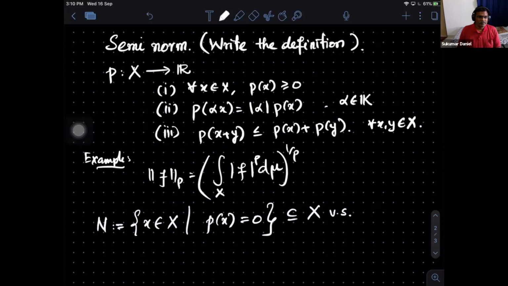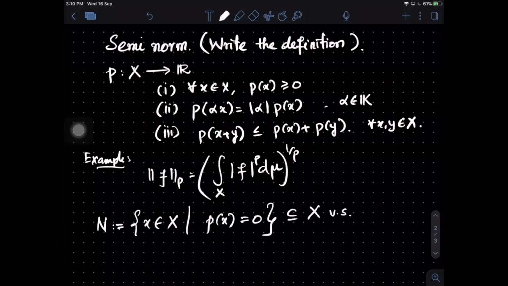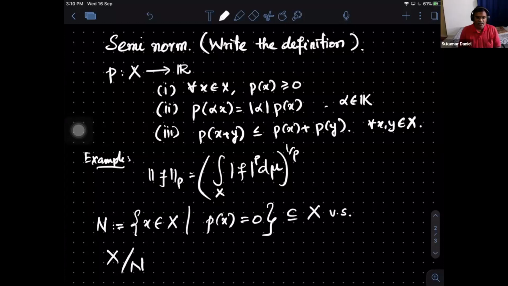Chetan? Sir, X upon N. No. What is the minimum thing? X upon N, you're saying. What is that? The quotient? Yes. So, if you're familiar, quotient. But can I always take a quotient with any set? Not in general, sir. Not necessarily. In general. But what is it that you want, the minimum?